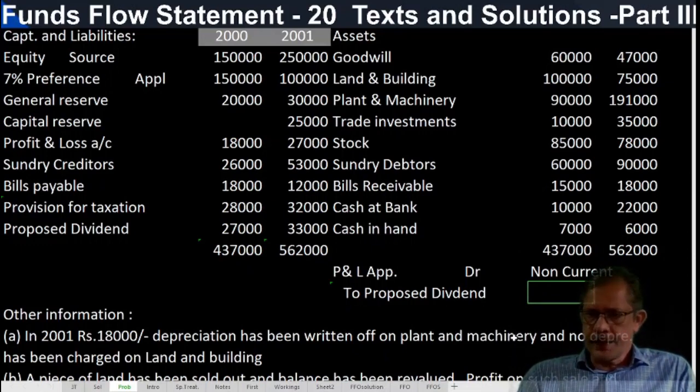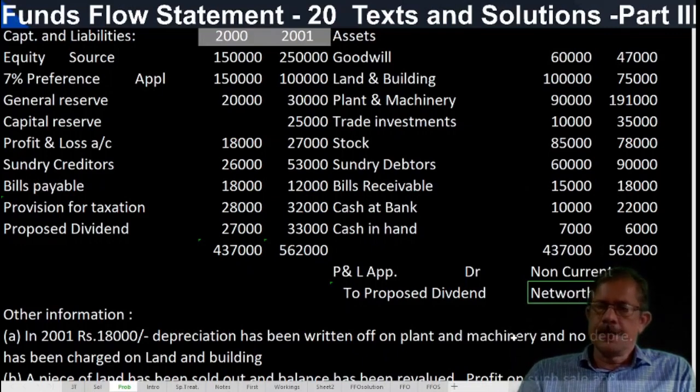Proposed dividend is a part of net worth. So it is a part of net worth. Net worth is non-current. So in this respect, both the aspects are non-current, then it cannot be shown in the schedule. So both the assumptions we can give.